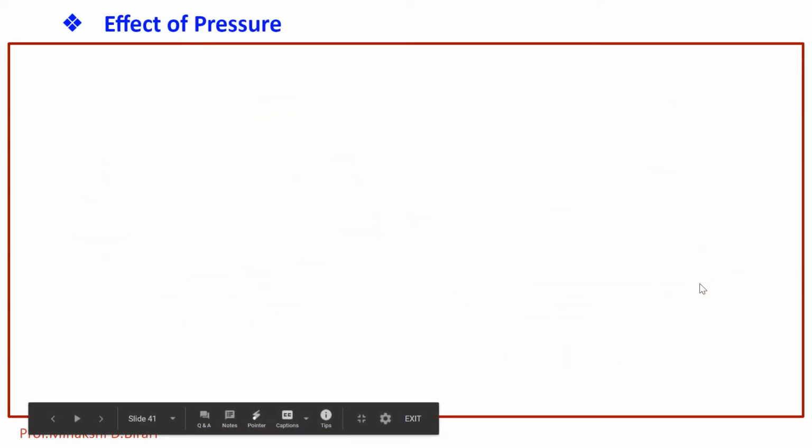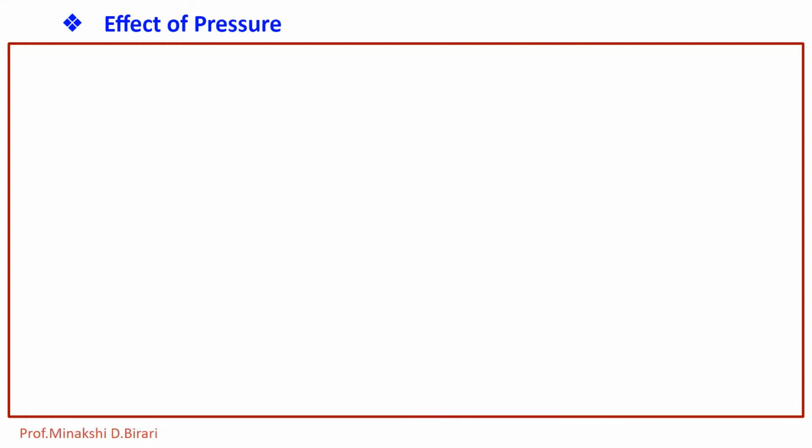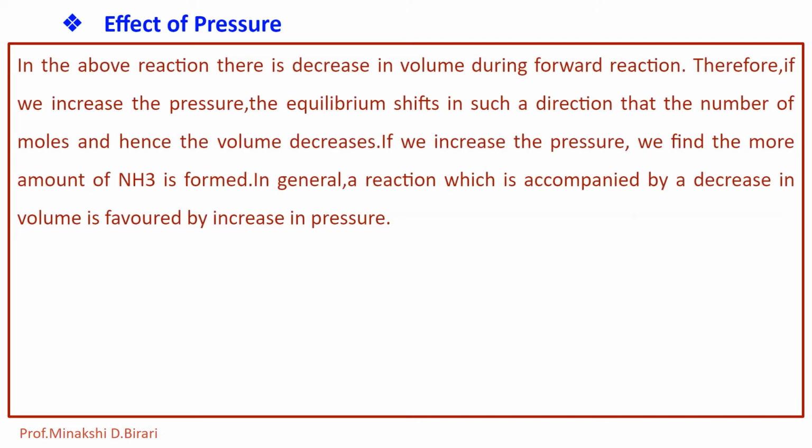Now let us see the effect of pressure for the formation of ammonia. In the above reaction, there is decrease in volume during forward reaction. We know that 4 volumes of reactants are involved to give only 2 volumes of product. That means there is decrease in volume during the forward reaction.